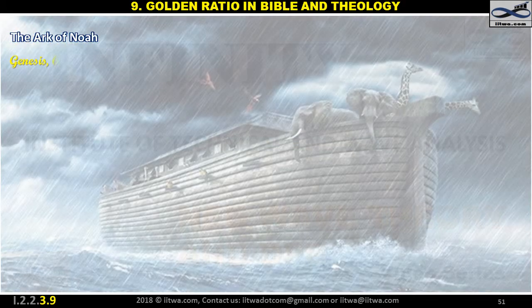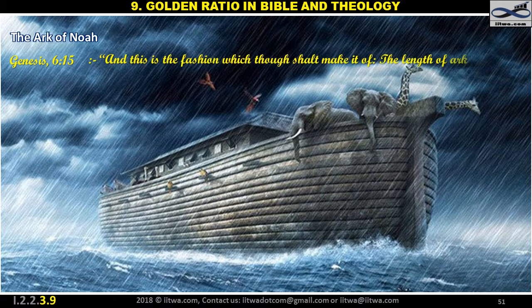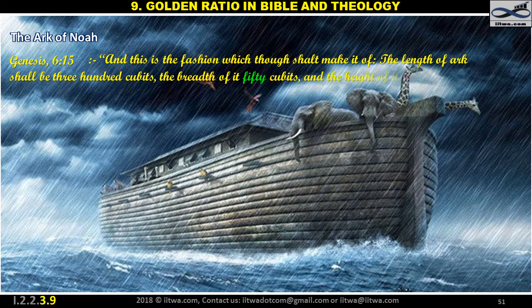In Genesis 6:15, God commands Noah to build an ark, saying, "And this is the fashion which thou shalt make it of: the length of the ark shall be 300 cubits, the breadth of it 50 cubits, and the height of it 30 cubits." Like this, in Bible and Theology we can see numerous examples of the golden ratio.